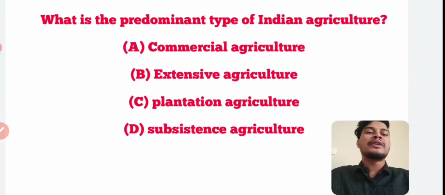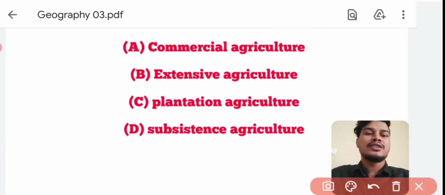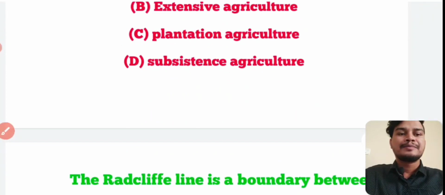What is the predominant type of Indian agriculture? Answer is subsistence agriculture. Option number D, subsistence agriculture, is the predominant type of agriculture. Next question.